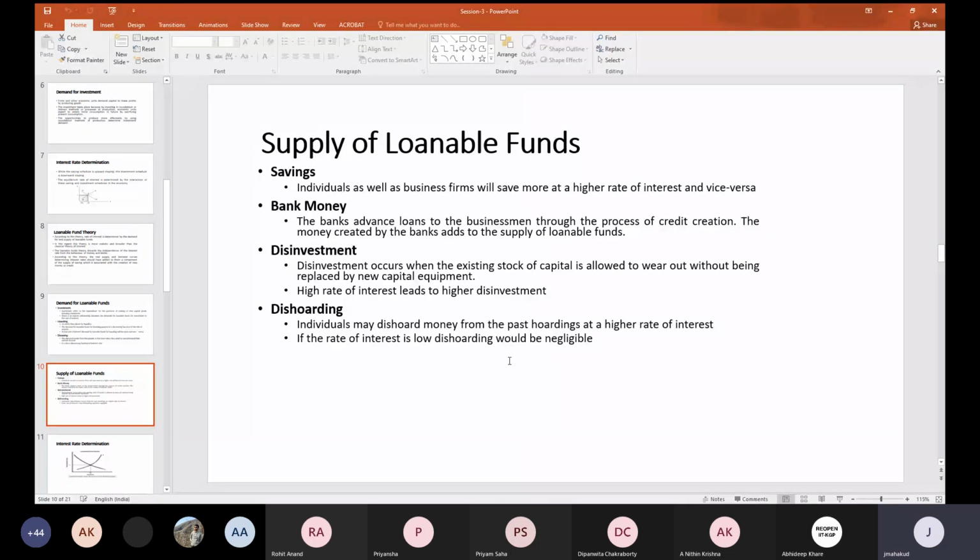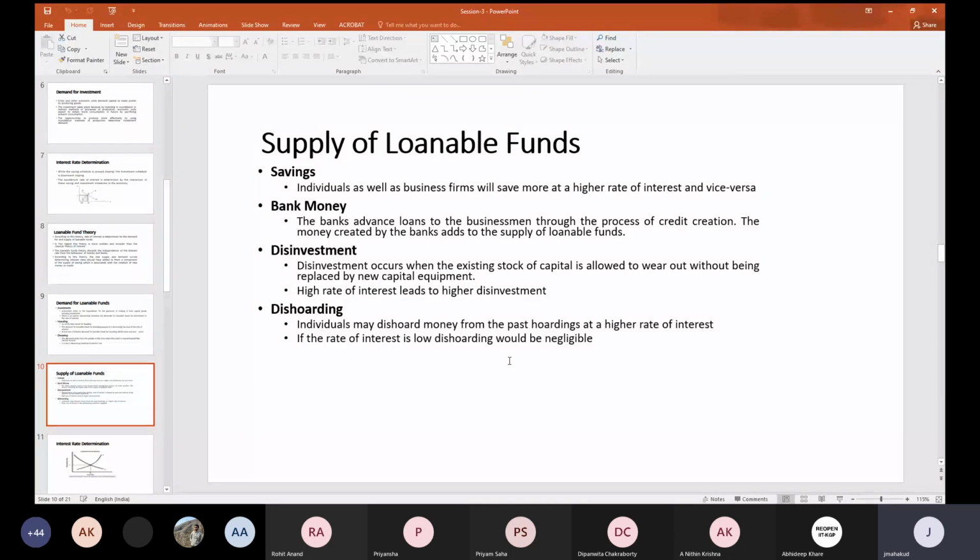Individuals may also dishoard the money from past holdings at a higher rate of interest. If the interest rate is very low, then dishoarding would be negligible. So hoarding is a factor for the demand and dishoarding is a factor for the supply. It is just the reverse. So these are the factors affecting the aggregate supply of loanable funds.